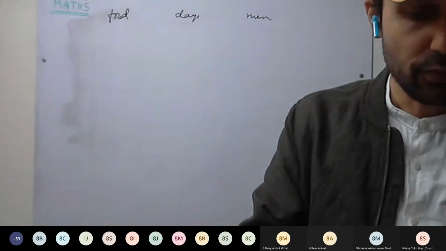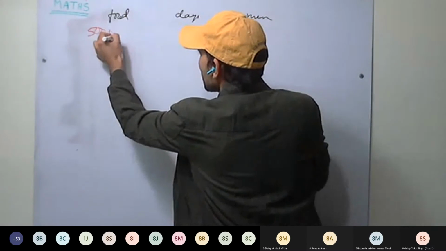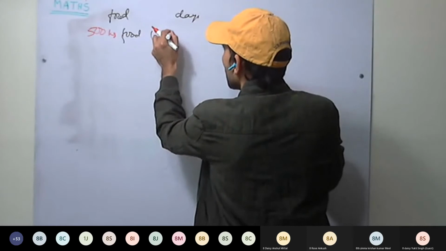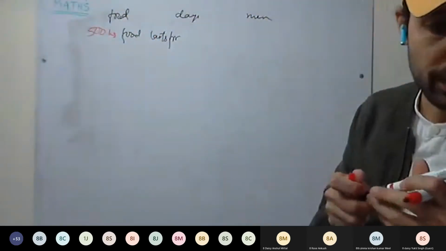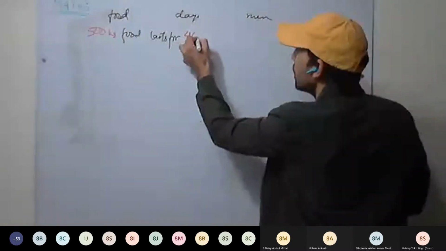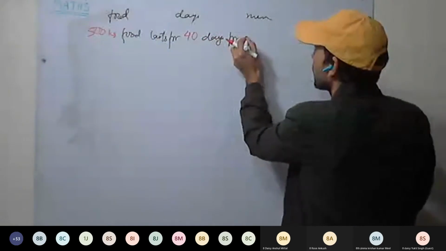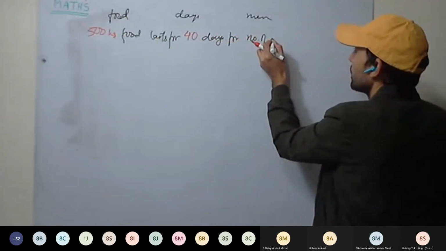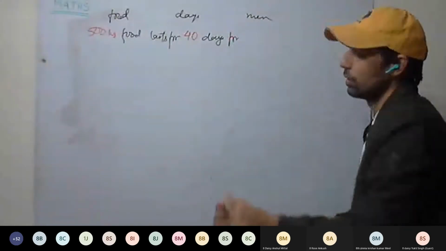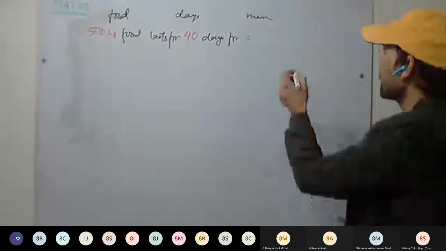Okay, so 500 kg of food lasts for how many days? 40 days. For number of men, we can write equal to 30 men.